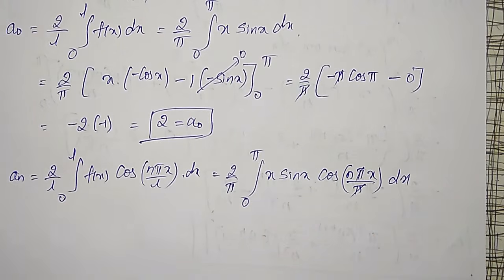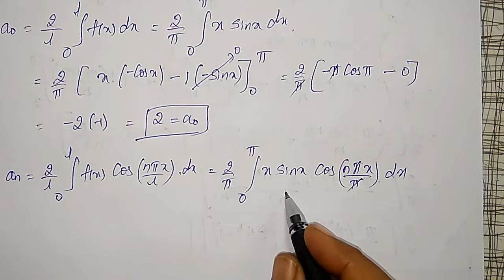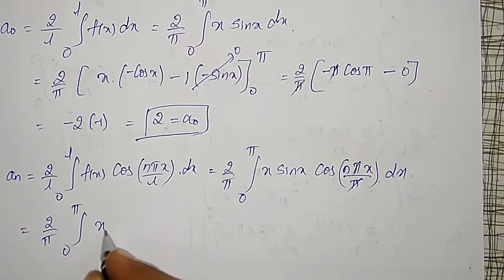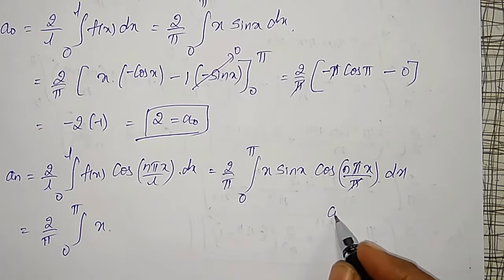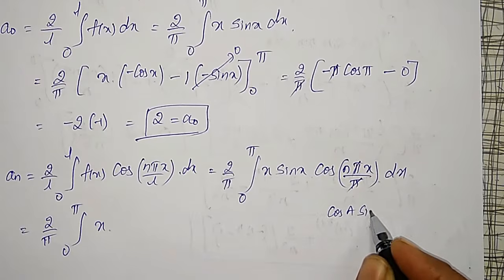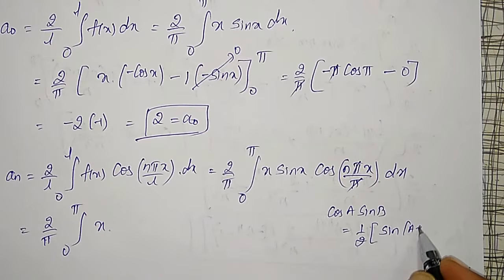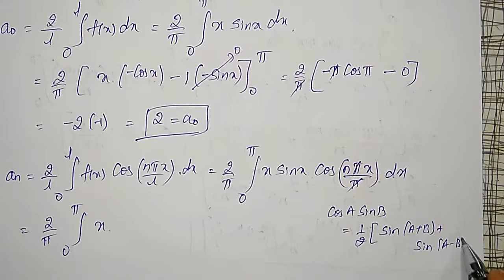Pi cancels, cos n x. To integrate this, again I have to use, that is 2 by pi integration from 0 to pi x into, I will use cos a into sin b equal to 1 by 2 times sin of a plus b plus sin of a minus b formula.